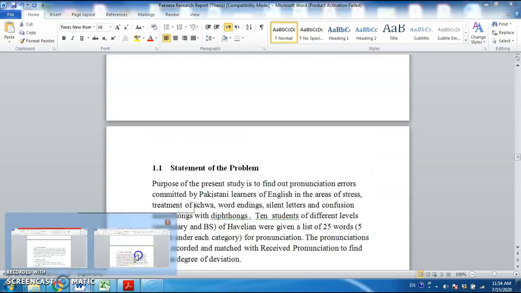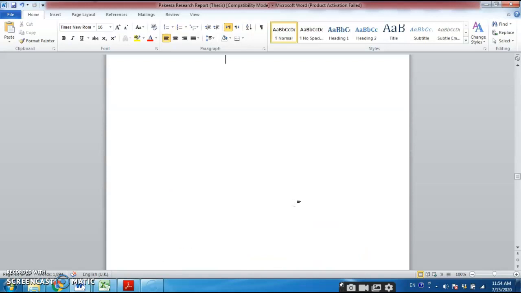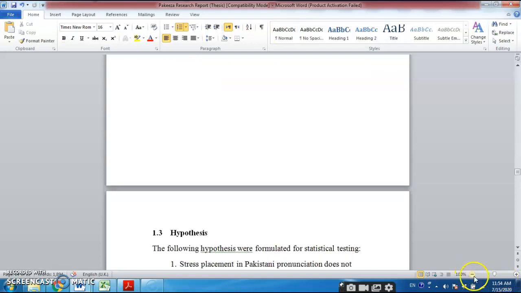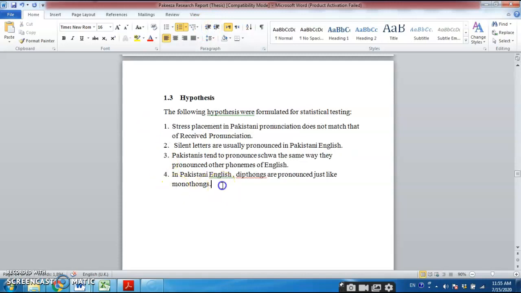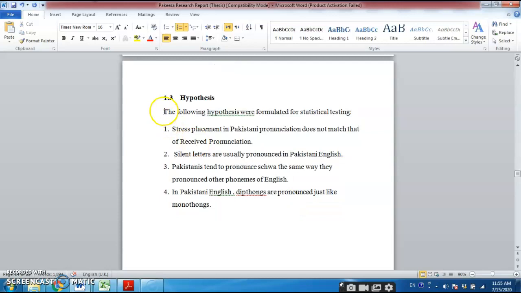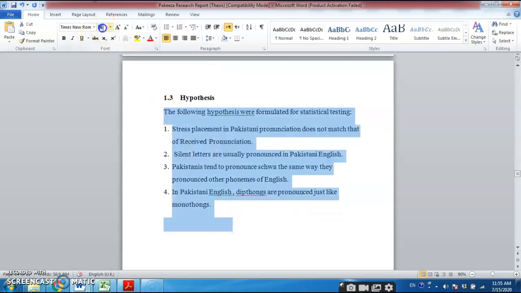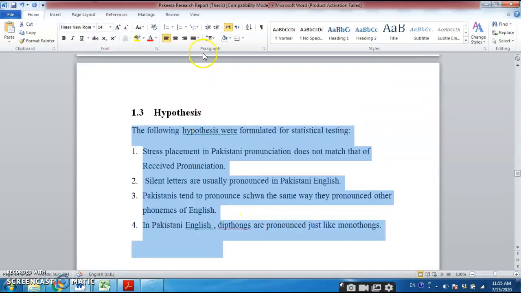Otherwise, let me check further details in your project. So here you can use the hypotheses which I have set. Let me minimize. So now see, this has to be, click here, and you have to bring it back somewhere here, and that's why I say that you should use this. The vertical space is not correct, so it should be 1.5. And again see your font style and font size, it is 16, it should be 12, and you can even justify from both sides of the text.